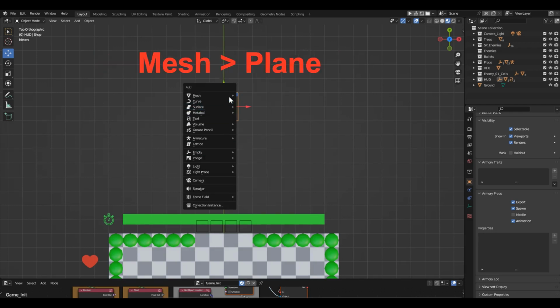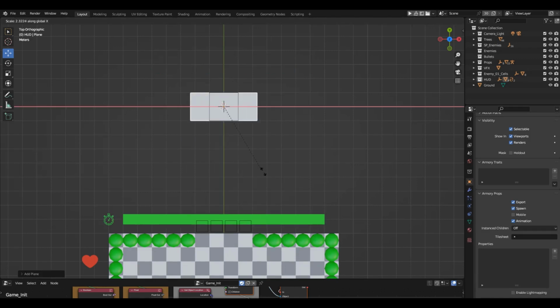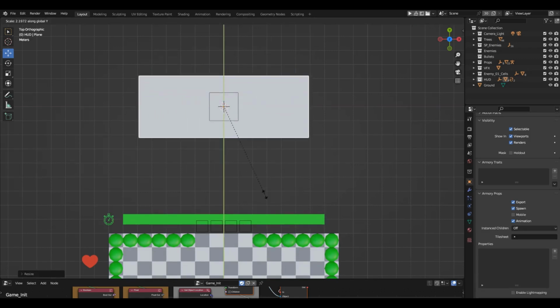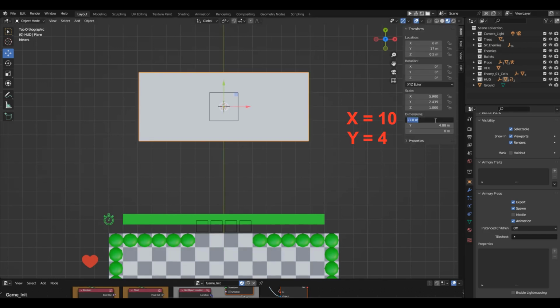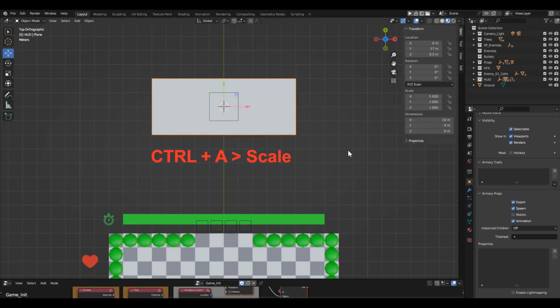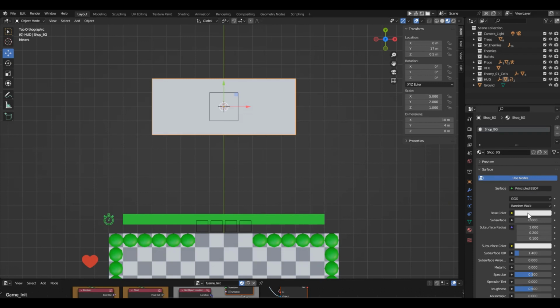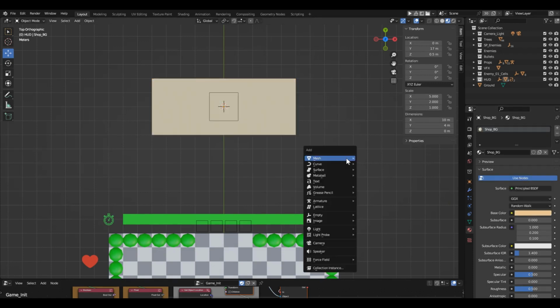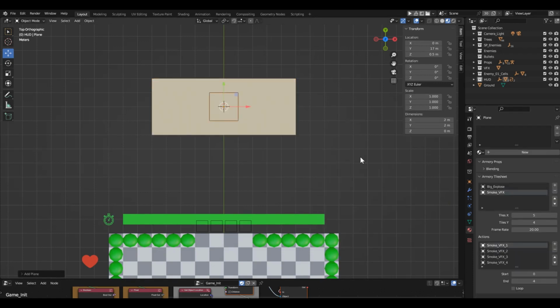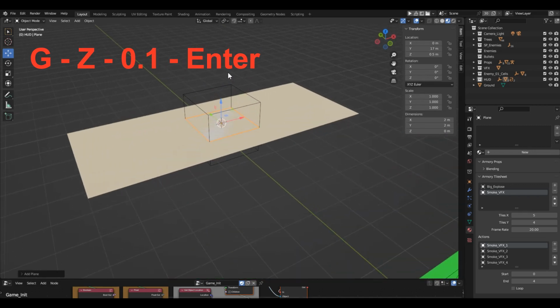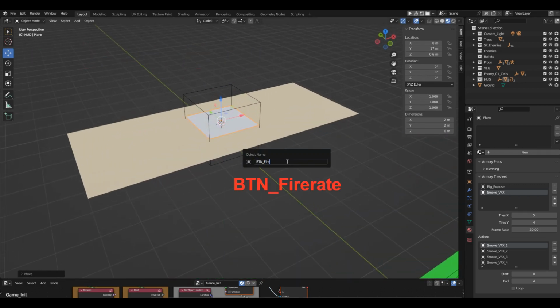And create a plane. Shape it into a rectangle. Apply scaling. And rename it to shop background. Create a material with the same name. Choose a color. Add another plane. Lift it 10 centimeters above the background. Name it Button Fire Rate.